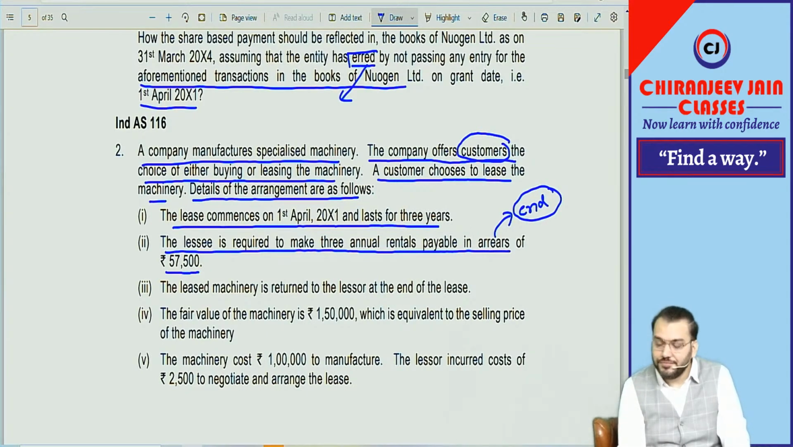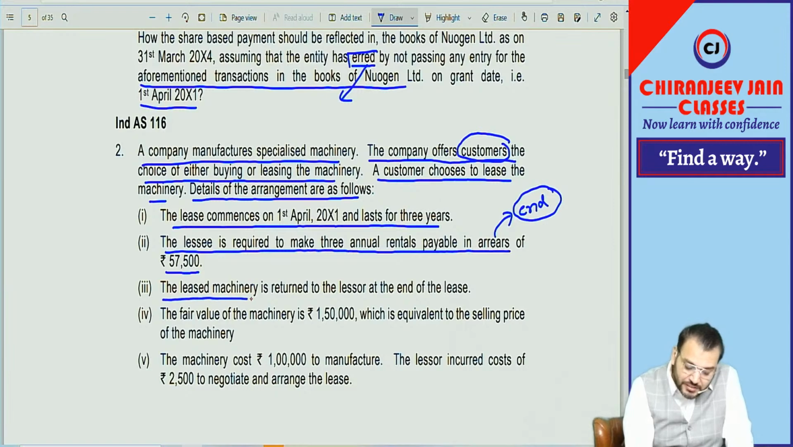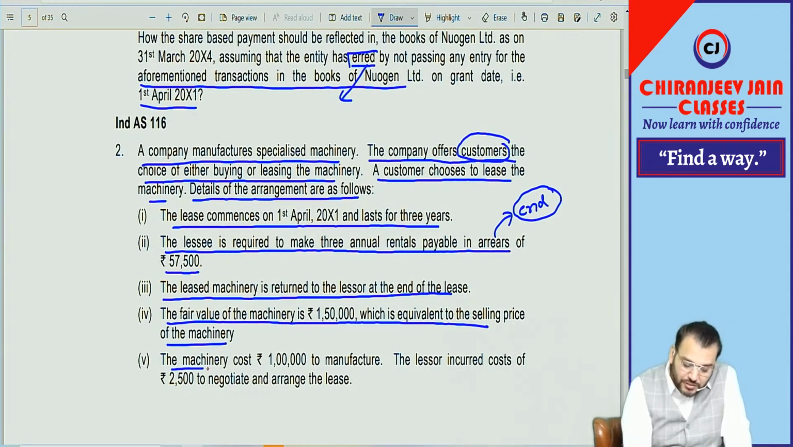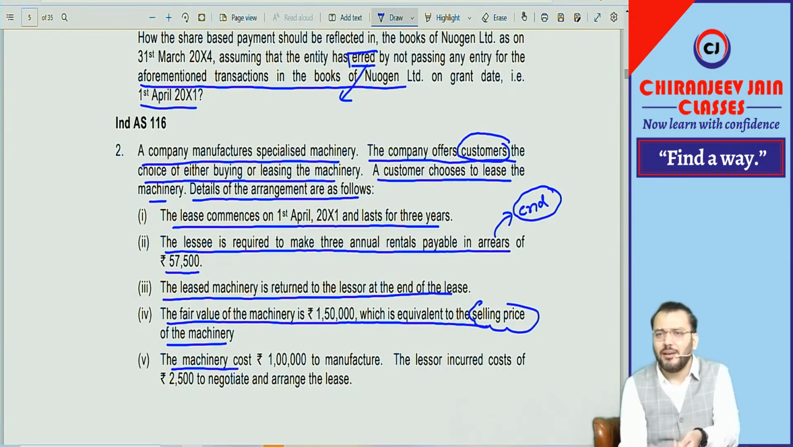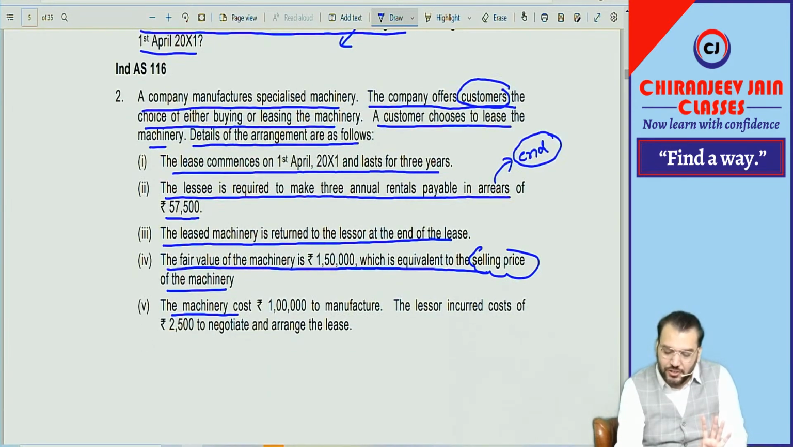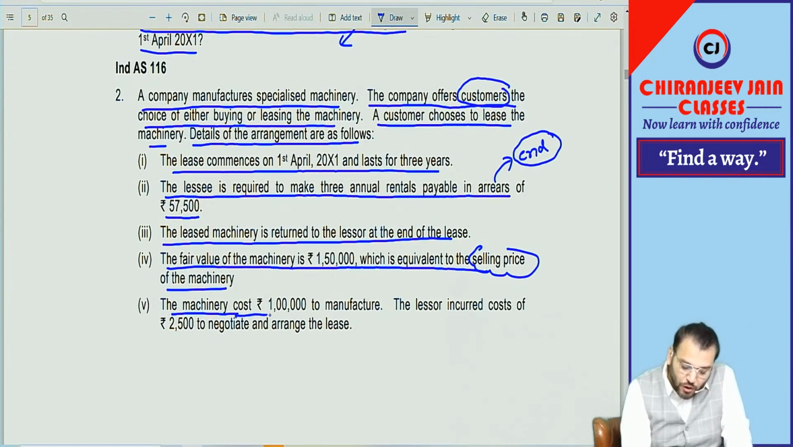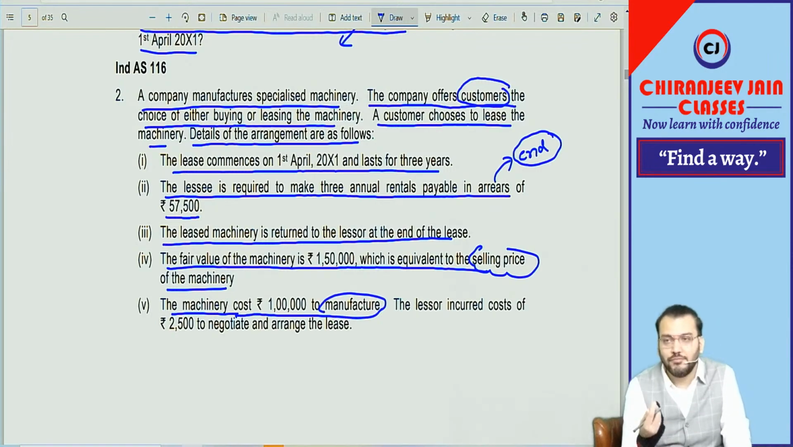Are you getting what I am saying? The leased machinery is returned to the lessor at the end of the lease. The fair value of the machinery is 1,50,000, which is equivalent to the selling price of the machinery. From the selling price, we can understand they are the manufacturer. The machinery cost rupees 1 lakh to the manufacturer.